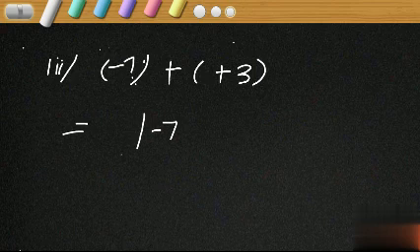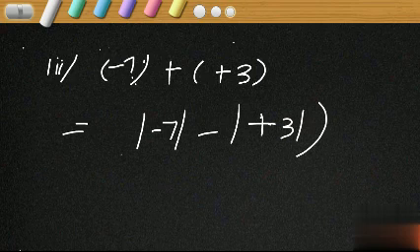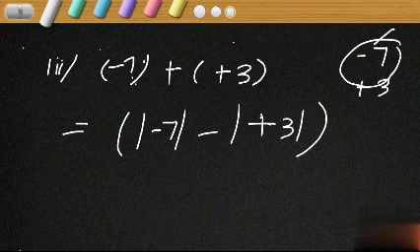So, what do we have to do? Magnitude of the integer having greater magnitude minus magnitude of the integer having smaller magnitude. With the sign, what is the sign of the answer? The sign of the answer should be the sign of the integer having greater magnitude. Minus 7 is the integer having greater magnitude, and the sign of minus 7 is minus, isn't it?